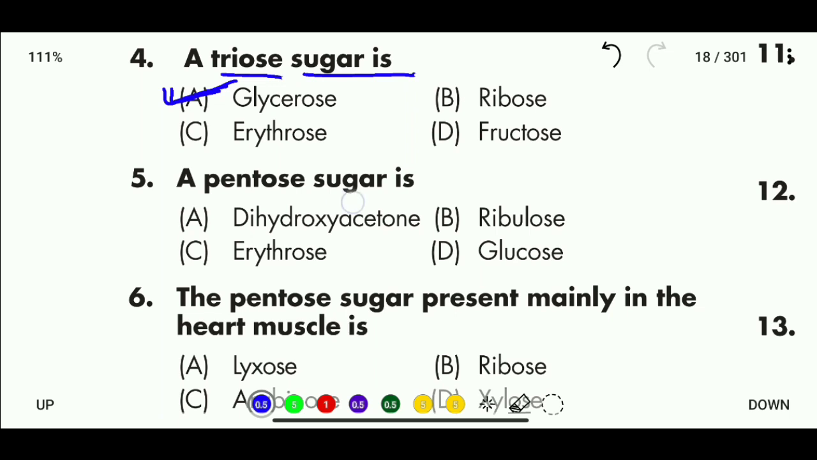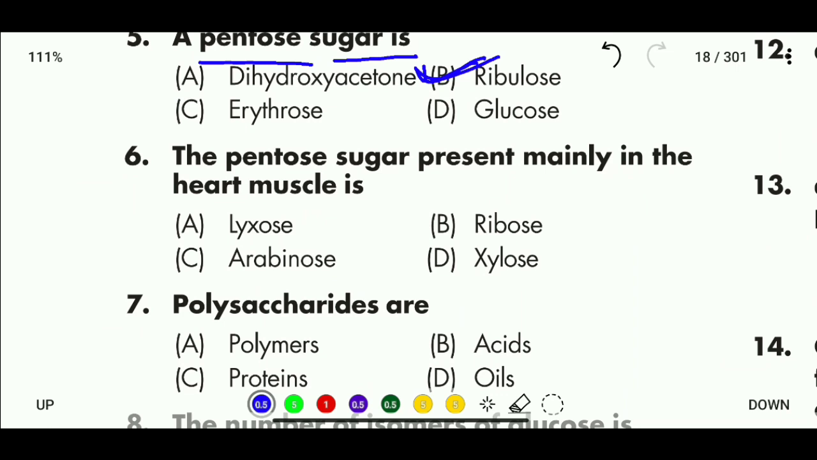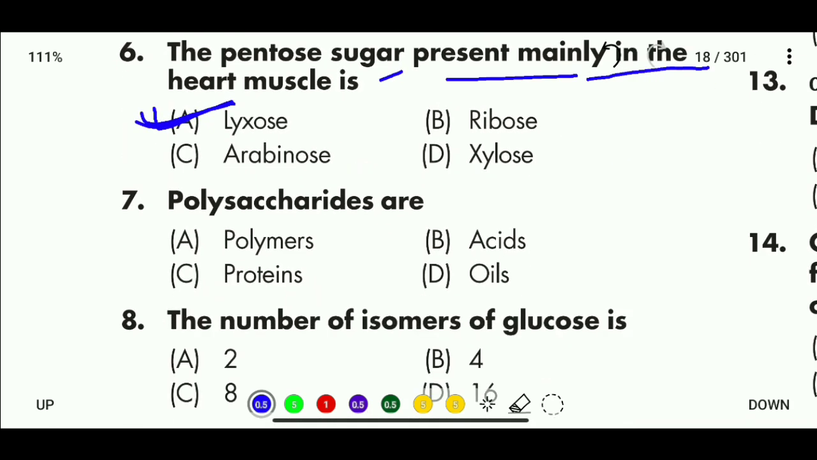Question 5. A pentose sugar is, options here: dihydroxyacetone, ribulose, erythrose, and glucose. So the example of pentose sugar is ribulose. Ribulose is a pentose sugar. Question number 6. The pentose sugar present mainly in the heart muscle is, options are lyxose, ribose, arabinose, xylose. So the pentose sugar which is present mainly in the heart muscle is lyxose.